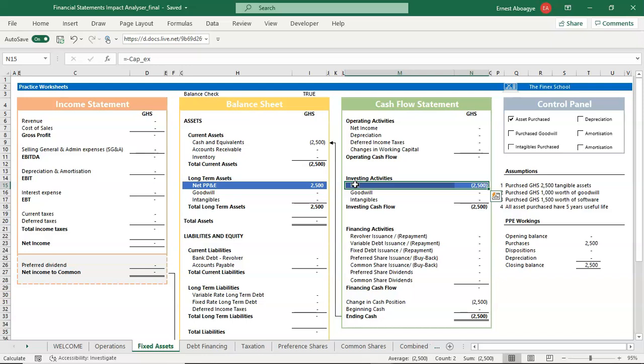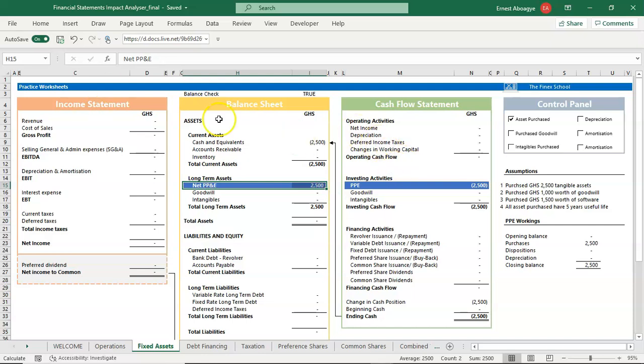Like I said, the investing activity section seeks to reconcile everything in the long-term assets. So that's also visible here. Now, when we purchase that, our net PPE, which is our property, plant and equipment, will increase because obviously we have bought an asset and the value of the asset is 2,500. So that will increase the net PPE by 2,500.